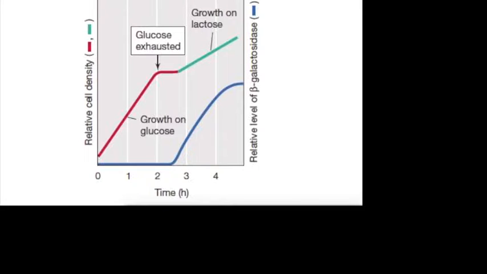When bacteria have multiple different sugars to use as a carbon source, they will selectively use glucose always first, because E. coli, for example, grows much faster on glucose. And to make sure that they don't waste a bunch of energy creating enzymes that they don't really need for sugars they don't plan on breaking down, they use a mechanism called catabolite repression to control which carbon sources they use.